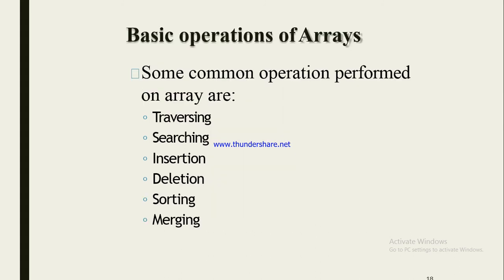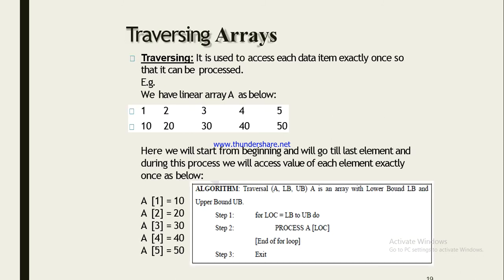Okay. So basic operations of array that we can perform. Some operations commonly performed on array are traversing, searching, insertion, deletion, sorting and merging. Now, traversing of array. Traversing means it is used to access each data item exactly once so that it can be processed. For example, we have a linear array as below.